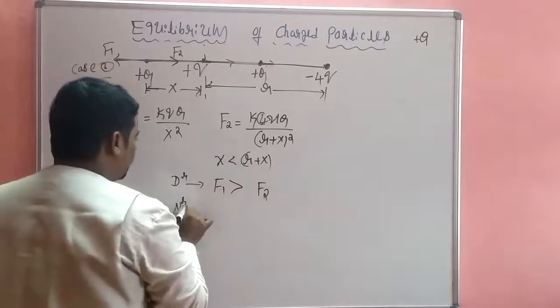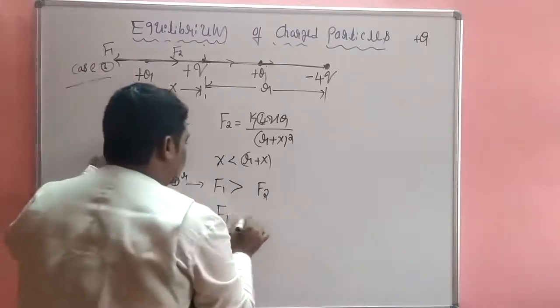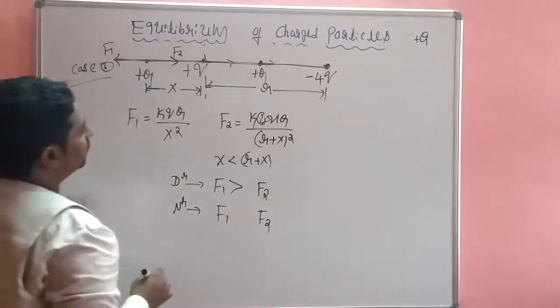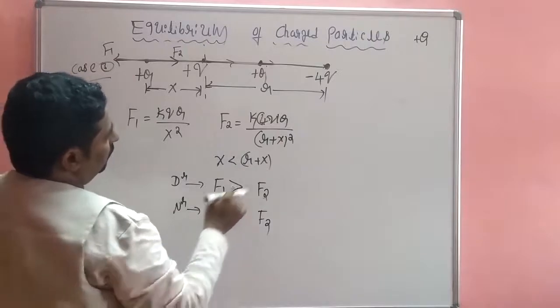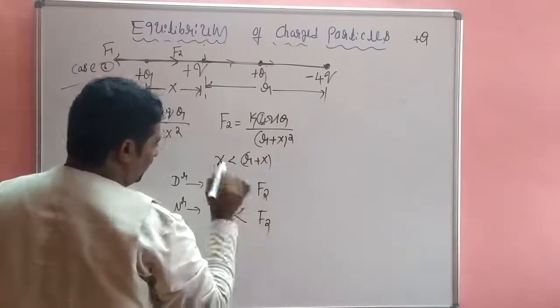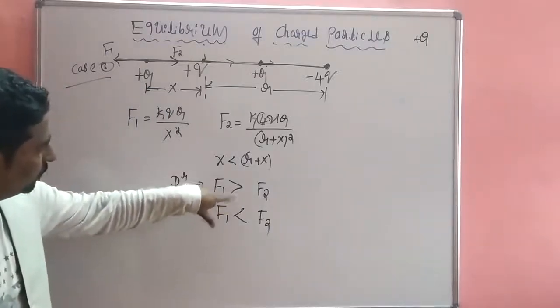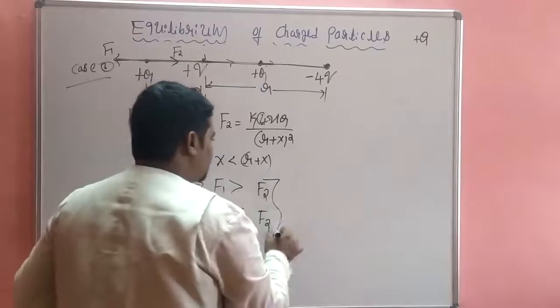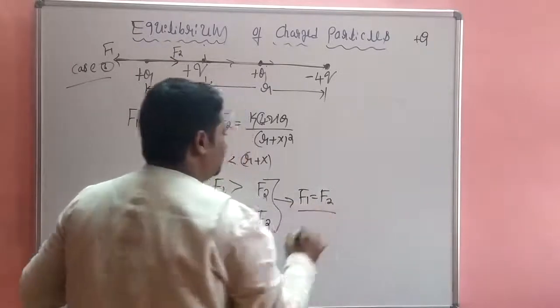So numerator part, in the numerator which one is greater? F1, F2. F2 is greater. So look, both are reverse. So with the reverse, the conclusion part is F1 is equal to F2.